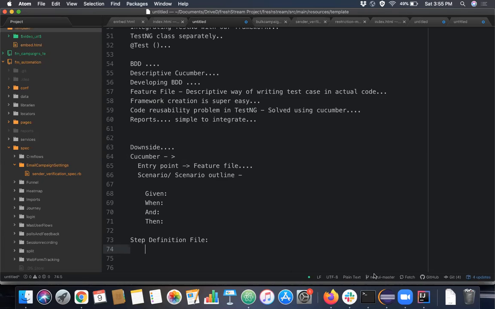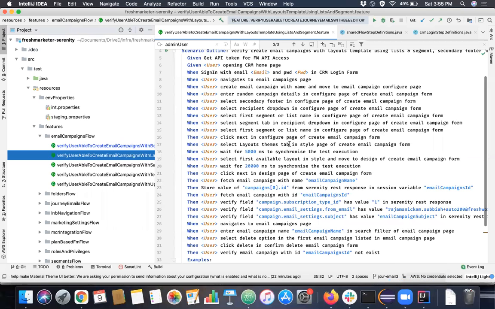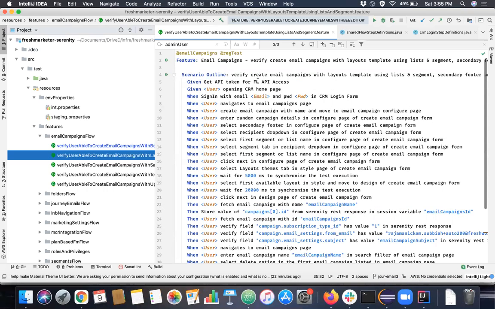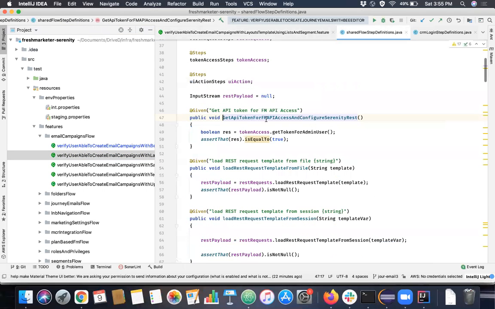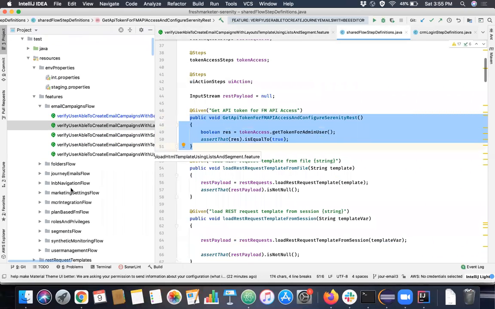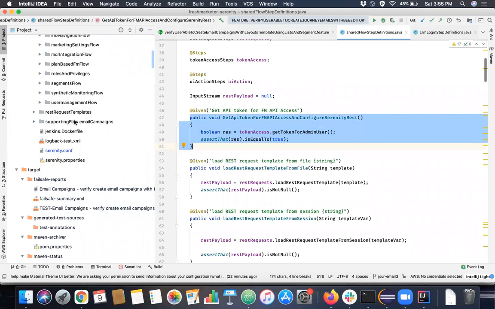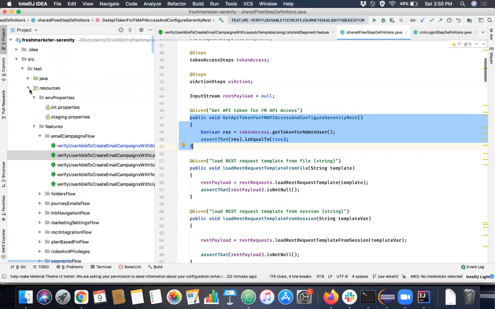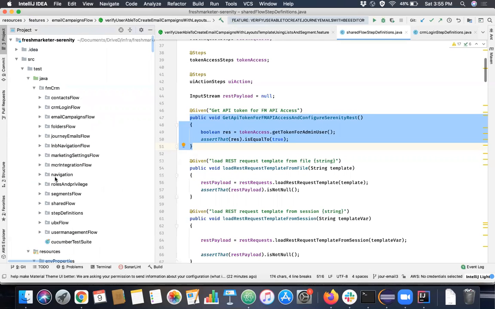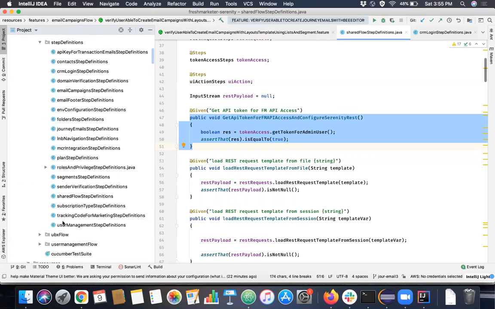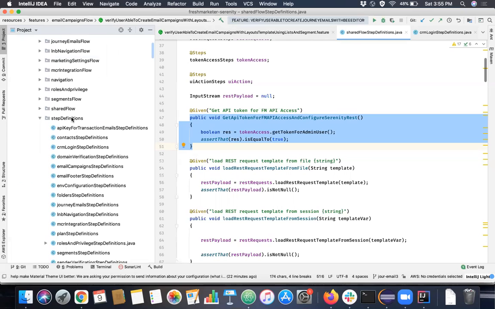Yes. So we have this feature file, we have these steps, and when we click on this particular step, it goes to this particular method, right? All these methods are written inside this thing called step definitions. So this name can be anything, but for the sake of understanding Cucumber better, we generally give this name as step definition.